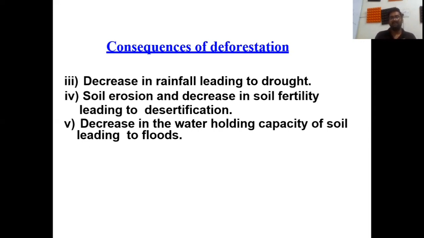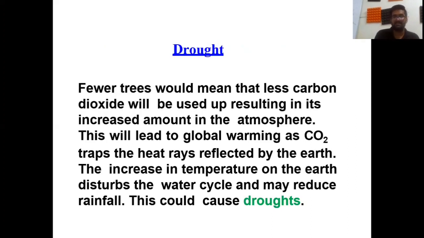So, if deforestation occurs, there is decrease in rainfall, increasing temperature, global warming effect, and decreasing water holding capacity, so it leads to floods, and soil erosion, which leads to desertification.